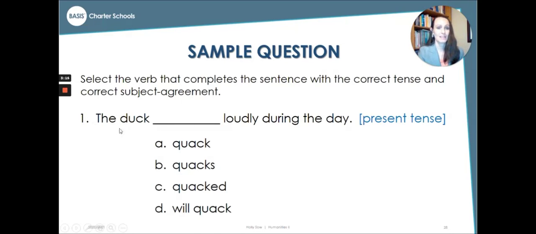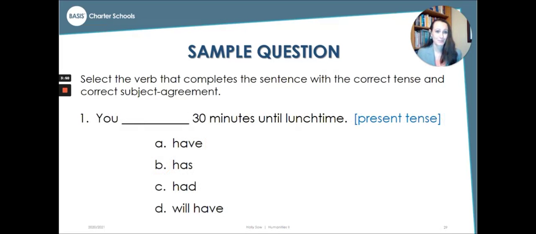So, should we say the duck quacked loudly during the day? The duck quacks loudly during the day. The duck quacked loudly during the day, or the duck will quack loudly during the day. Remember, we're looking for the present tense. If you said it's B, great job. And because duck is a third person singular subject, we need to have that S at the end. Quacks.